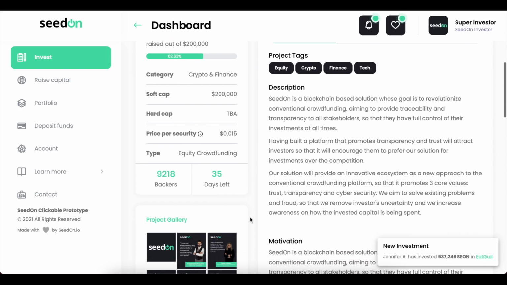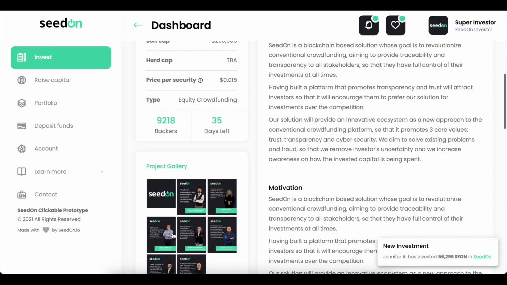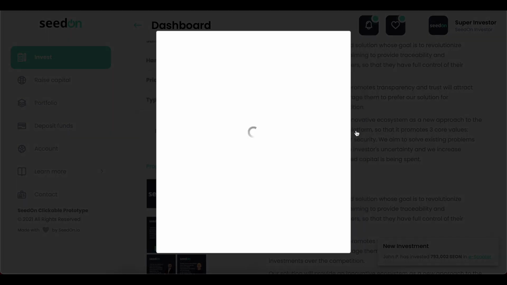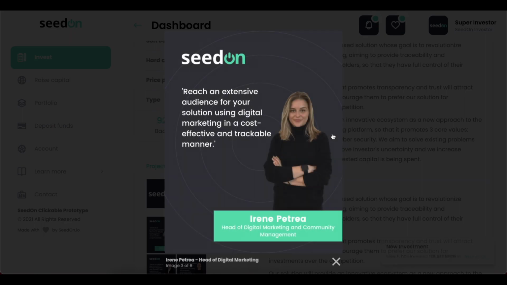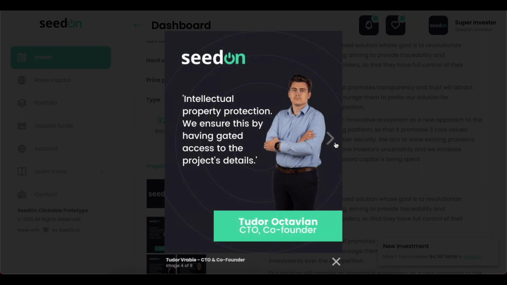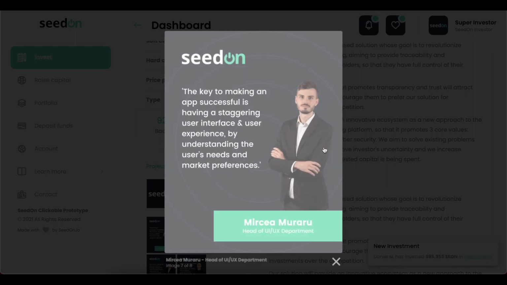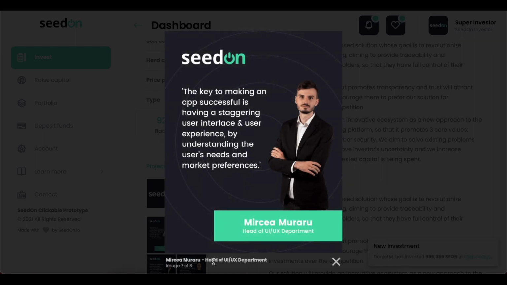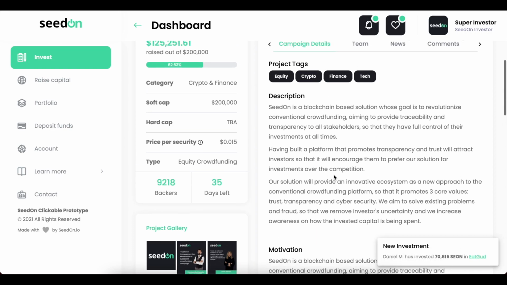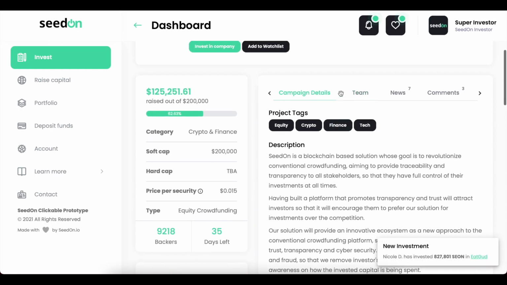If we scroll down a bit further, we also have a section for a project gallery that we can open and go over the images that have been posted by the startup. Right now we have some pictures with our team. Okay, so let's close this. Also here at the bottom we have a caption for each image, so we can have a small description for it. Let's go back on top so we can navigate through these tabs of the startup details.